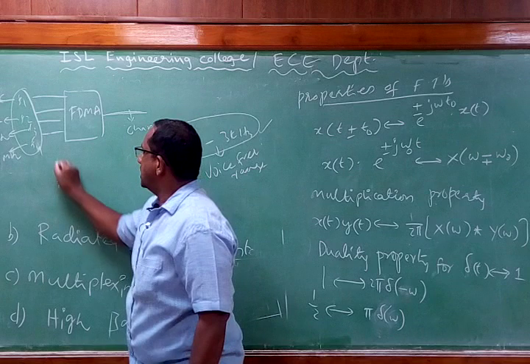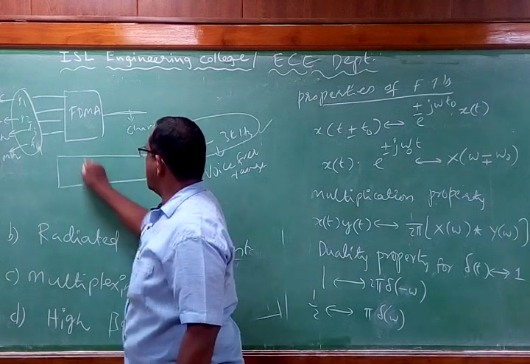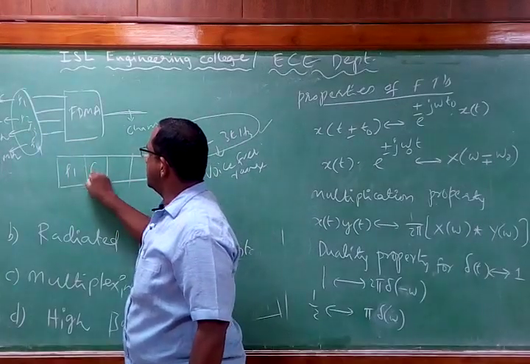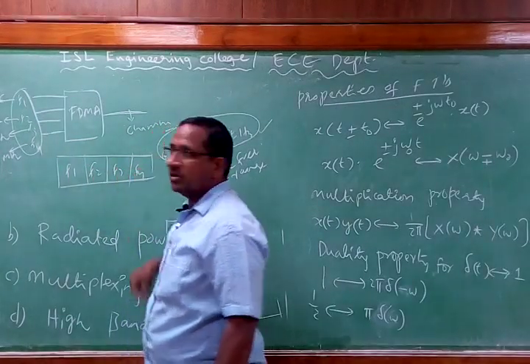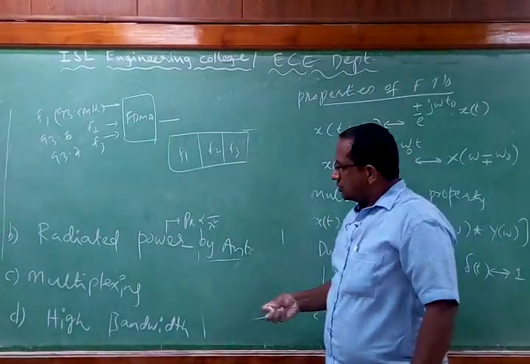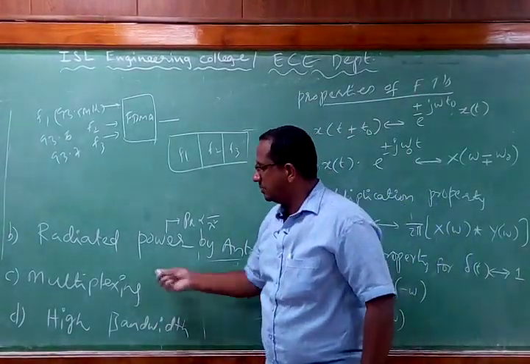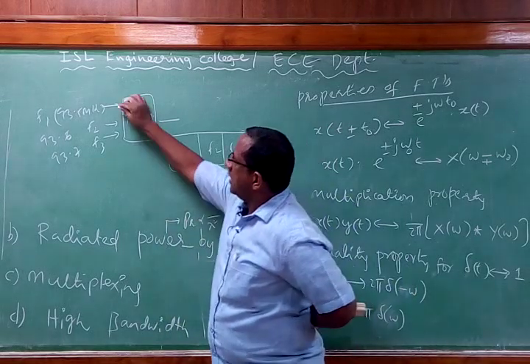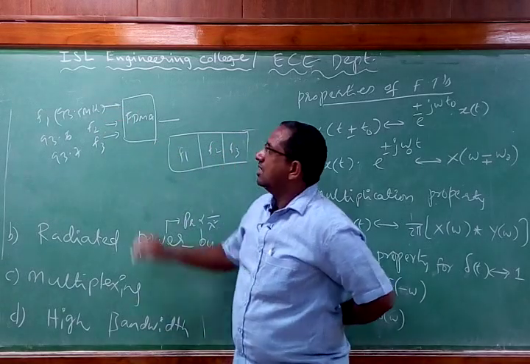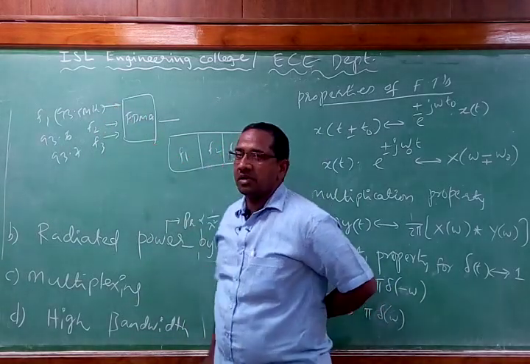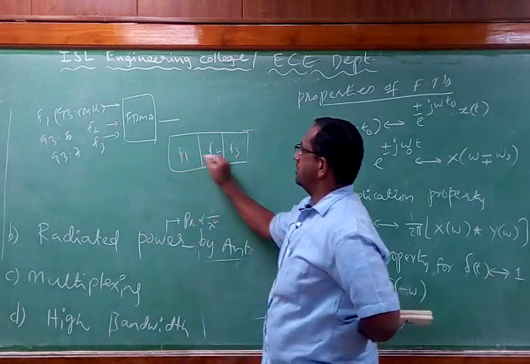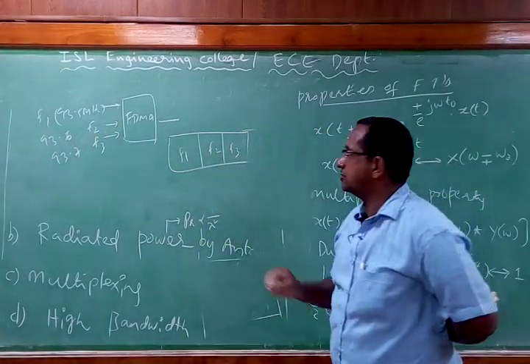So like this, the given spectrum is divided into many spectrums, where each one, F1, F2, F3 and F4, is given its own band. Using this process of multiplexing, we are allotting different high frequencies to different message signals. All these message signals come with the same frequency range. That is why we give different frequency ranges to different input message signals.